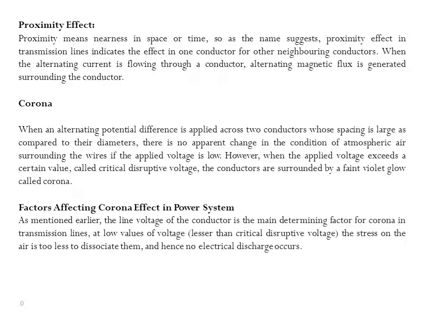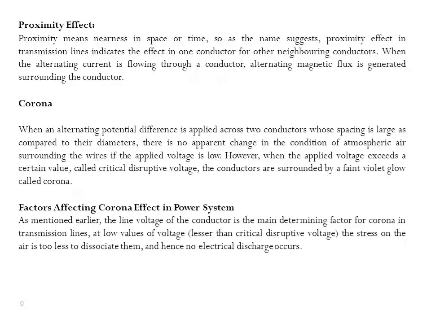Minimizing those has been a major challenge for power engineers of late, and to do that one should have a clear understanding of the types and nature of the losses. One of them is the corona effect in power system, which has a predominant role in reducing the efficiency of extra high voltage lines, which we are going to concentrate on in this session.